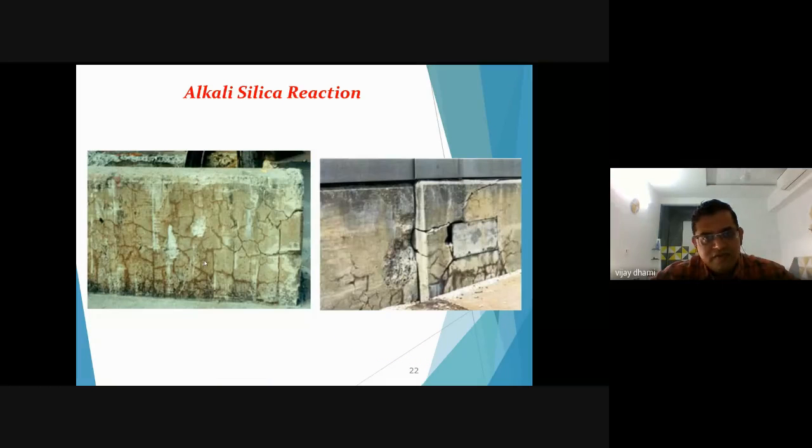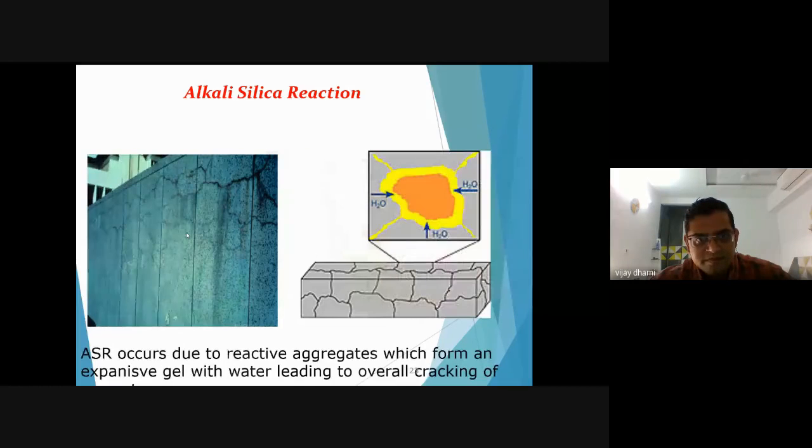This is a photograph of alkali silica reactions. Meaning if your aggregates are not of good quality, and they react with the cement and the water, such kinds of cracks may arise in your structures due to alkali silica reactions. Sometimes people may get confused between shrinkage cracks, alkali silica reaction cracking, and sulfate cracking. So that can be diagnosed with some detailed testing also.